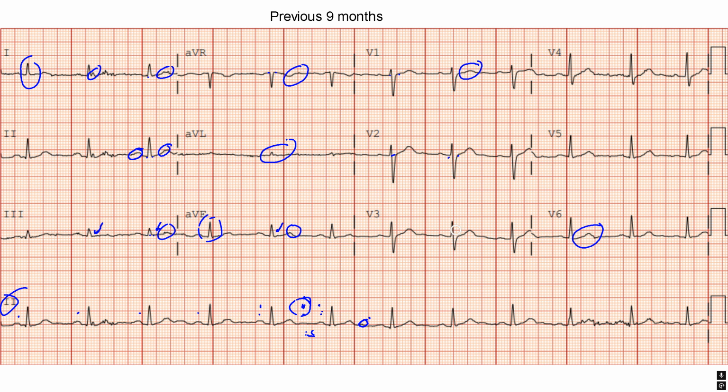I don't really see any J-point deviation. The T waves are upright. We got pretty good R wave progression here. Same thing over here in V4, 5, 6. I don't really see any J-point deviation. T waves are upright. That looks good to me.